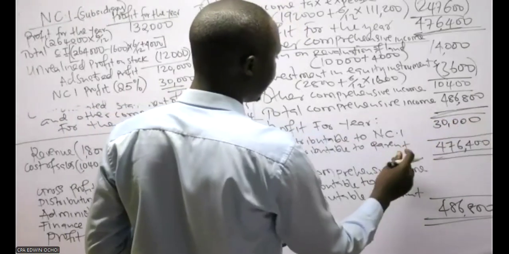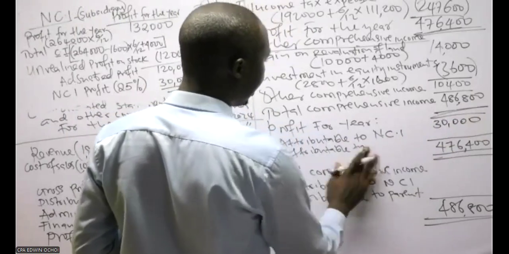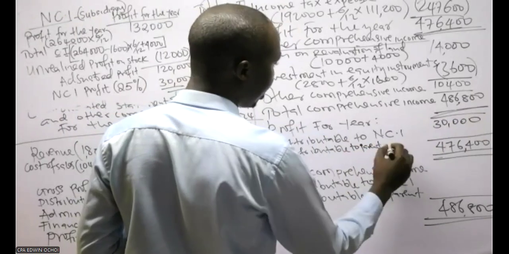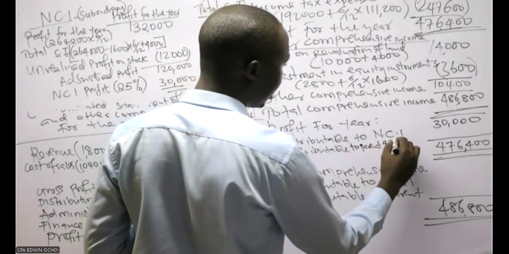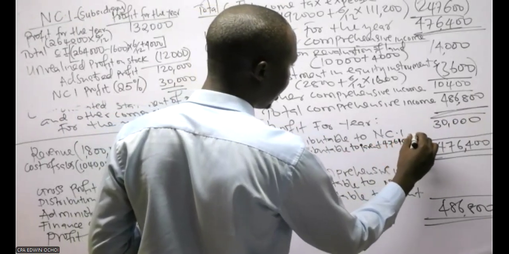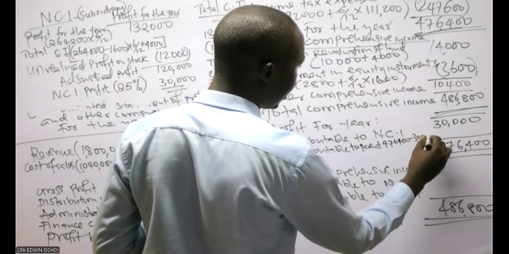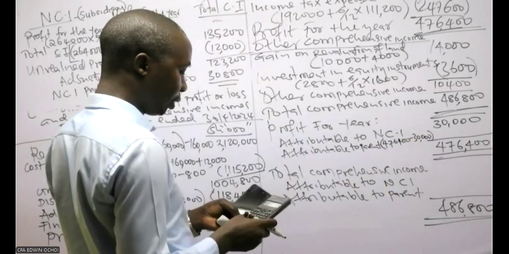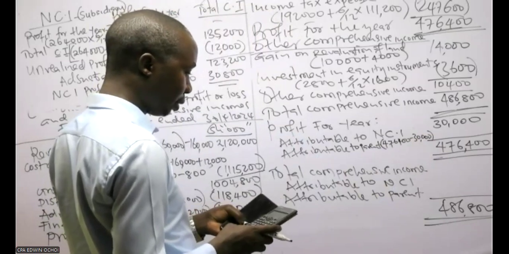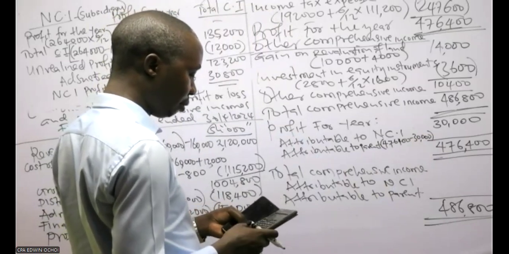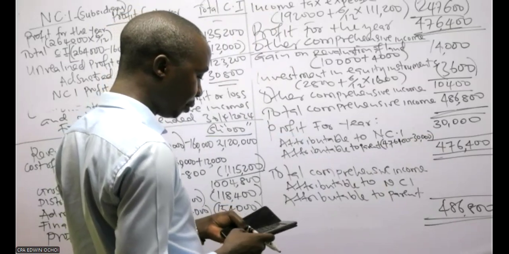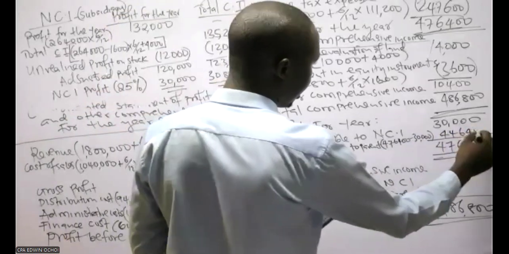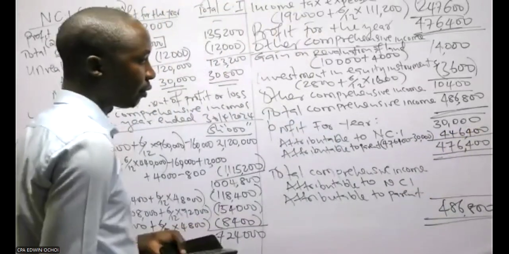Now profit to parent will be the balance. You take 476,400 minus the 30,000, so that is 446,400.